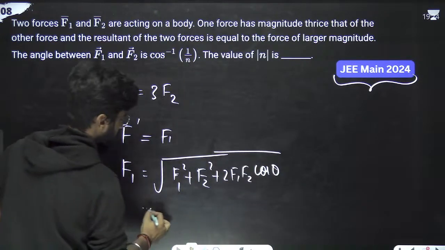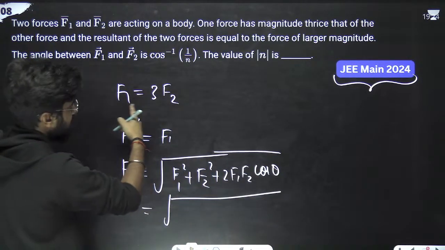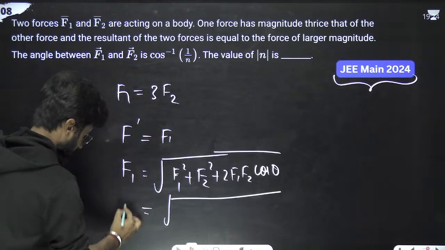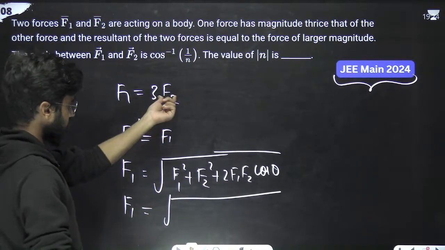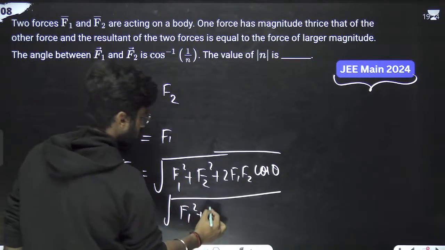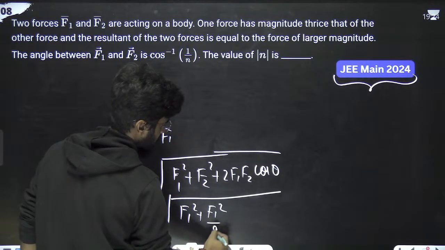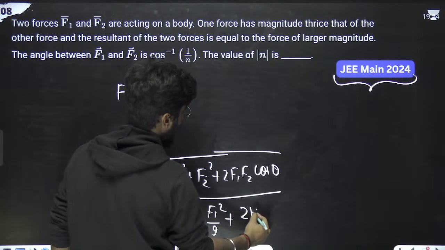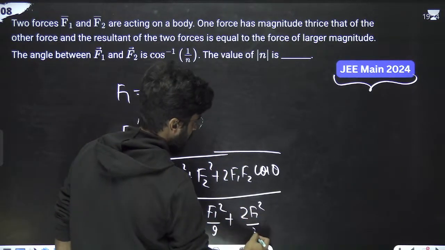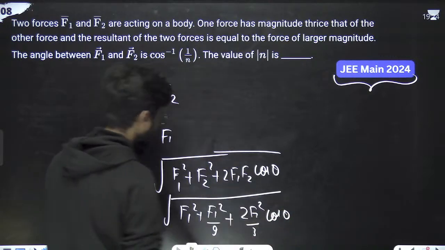Now, what is the value of F2? Sorry, what is the value of F1? Or we can write what is the value of F2 also, because on this side it is F1. So F1 square plus what is the F2? F1 by 3. So F1 square by 9. We have done square. Okay. 2 F1 F2 is what? F1 by 3 means F1 square by 3 into cos theta. Correct? Square goes that side.